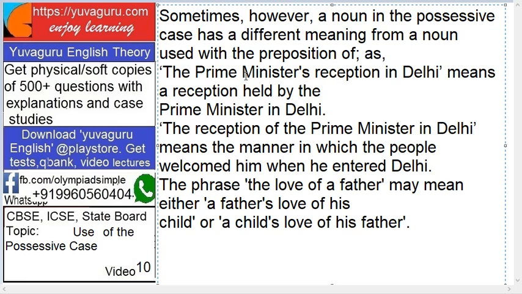See, both the things, the Prime Minister's reception and the reception of the Prime Minister, use the possessive and the preposition, and both carry totally different meanings. The phrase the love of a father means either the father's love of his child or the child's love of his father. Basically, in some cases the possessive and preposition differ in meaning. So that was it about the formation and use of the possessive case.